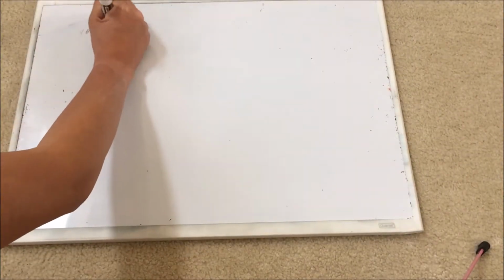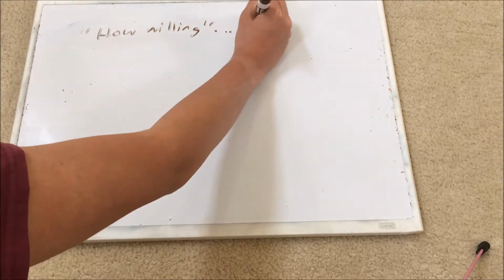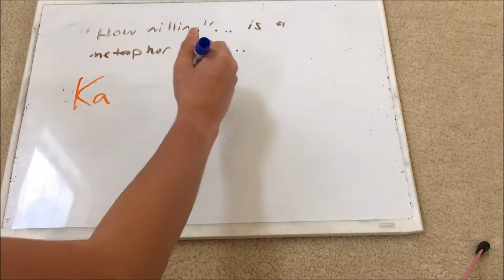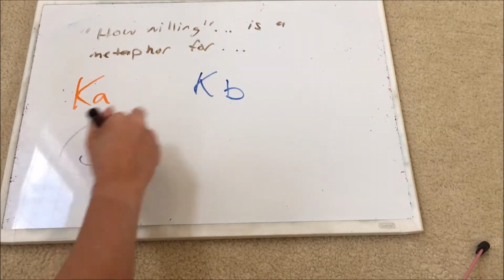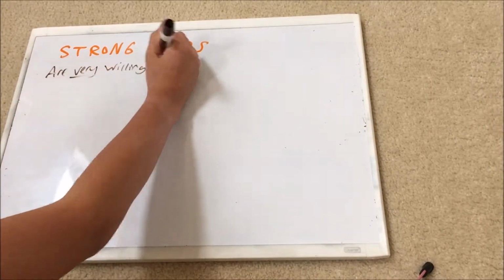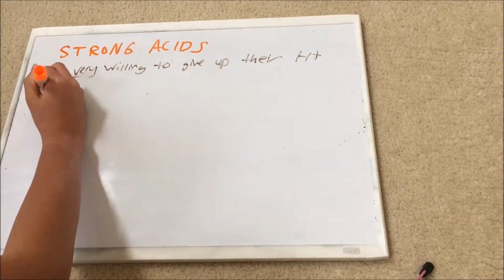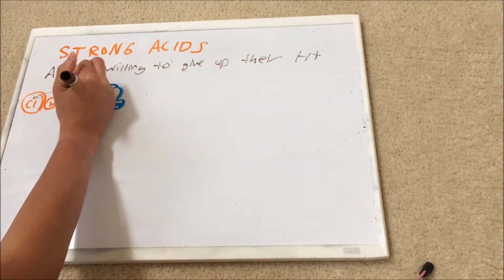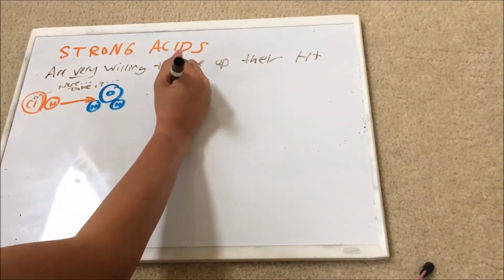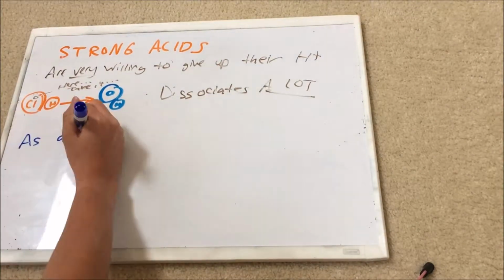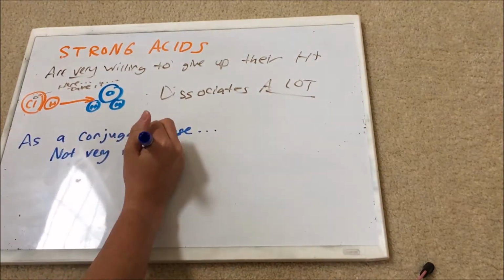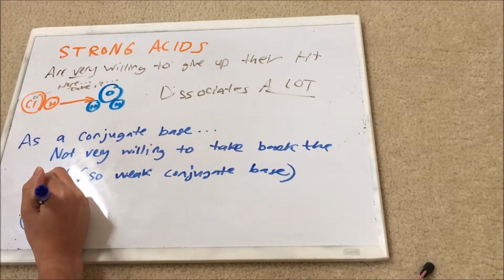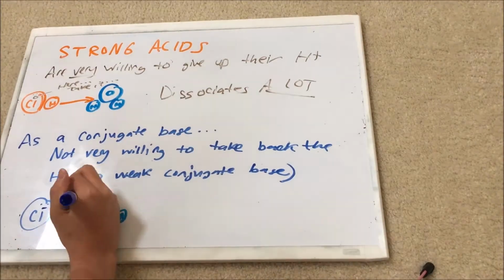The strength of an acid or a base is based upon how willing it is to give or take hydrogen or hydroxide ions, which is also known as Ka for acids and Kb for bases. Strong acids have very high Kas and are very willing to give up their hydrogen ions, such as hydrochloric acid. Because of this, they dissociate more in water. After losing its hydrogen, the chloride ion has the ability to take back its hydrogen, making it a base. However, it is not very willing to take back the hydrogen, making it a weak base.